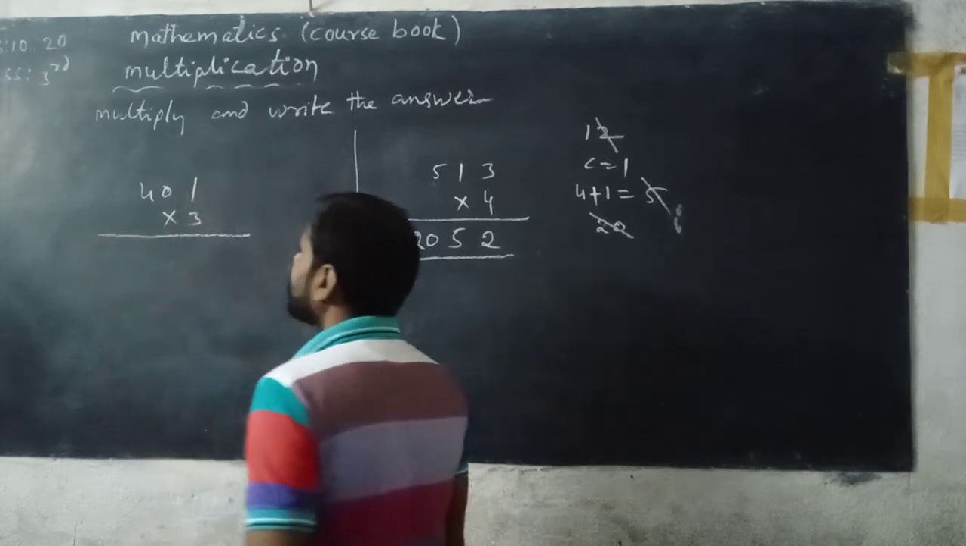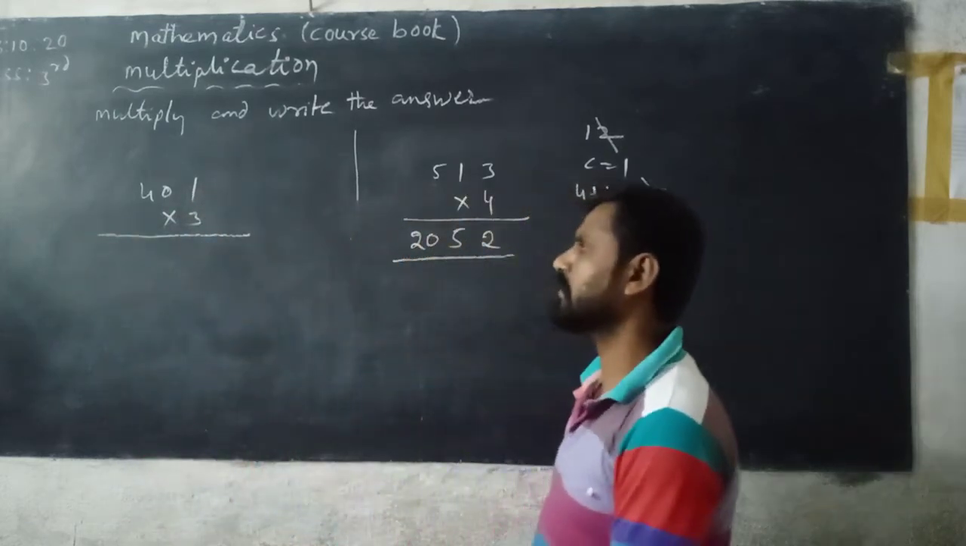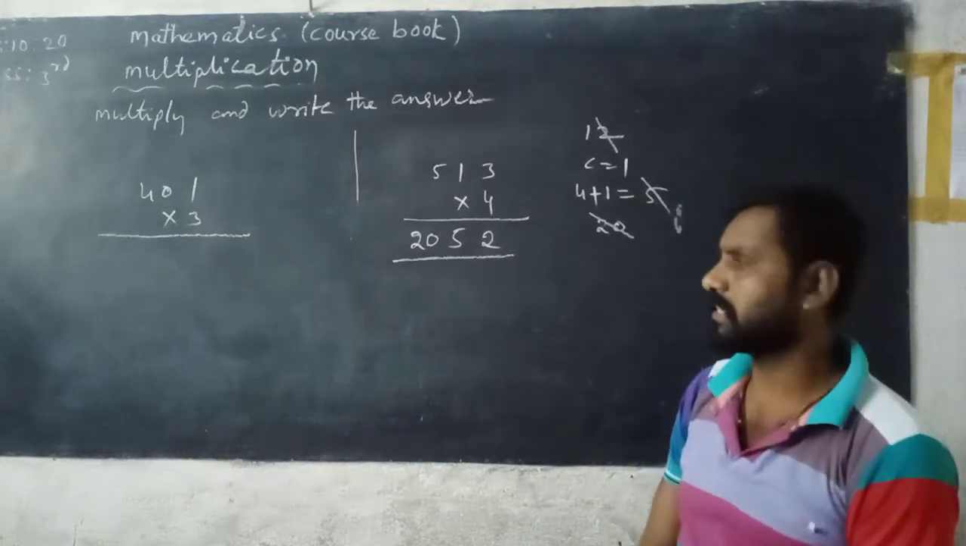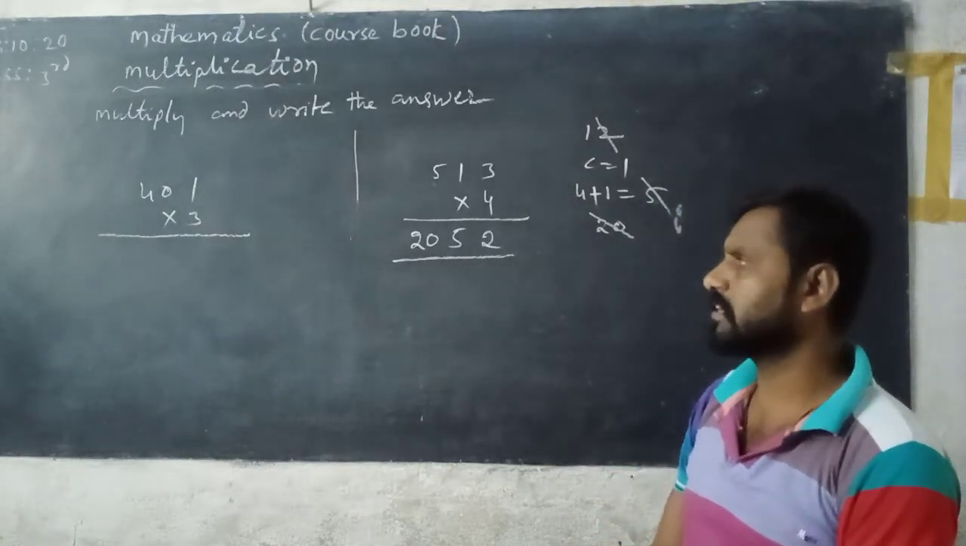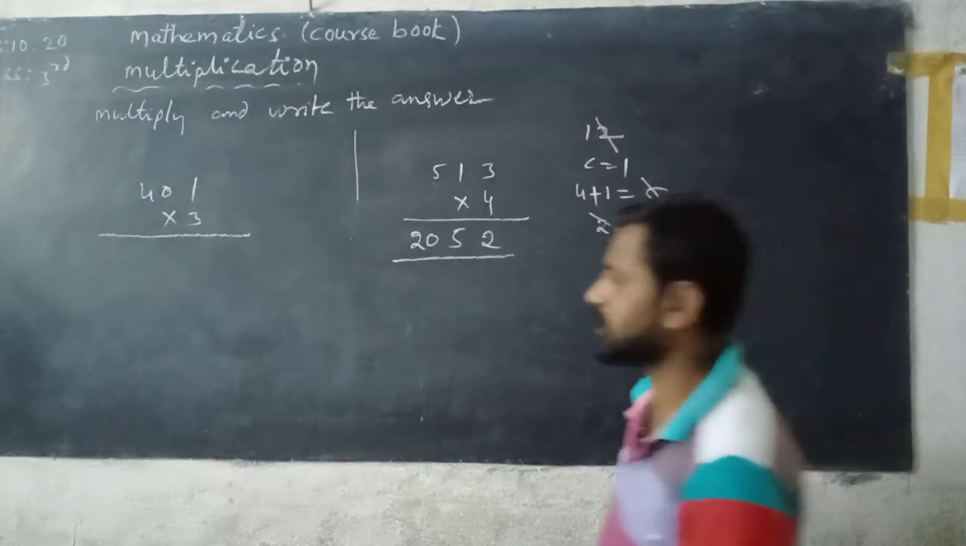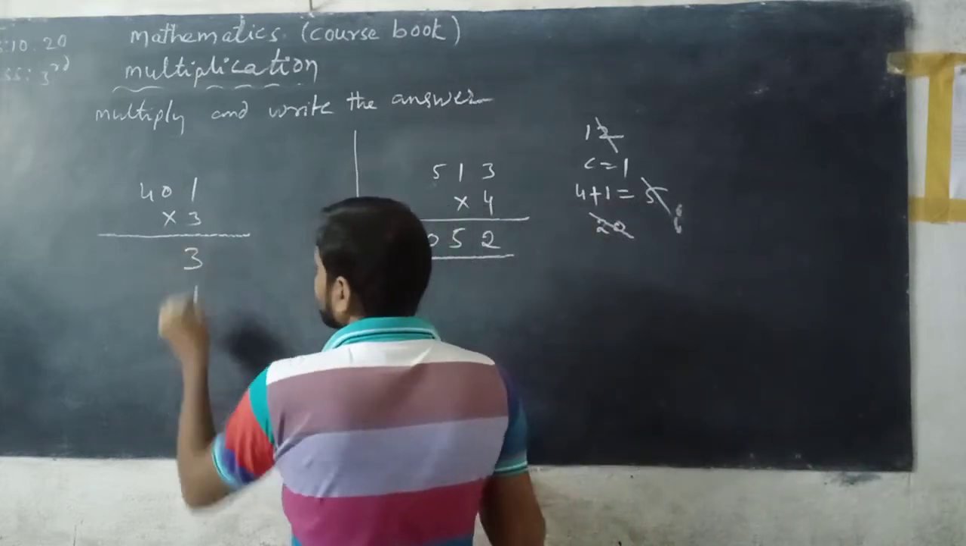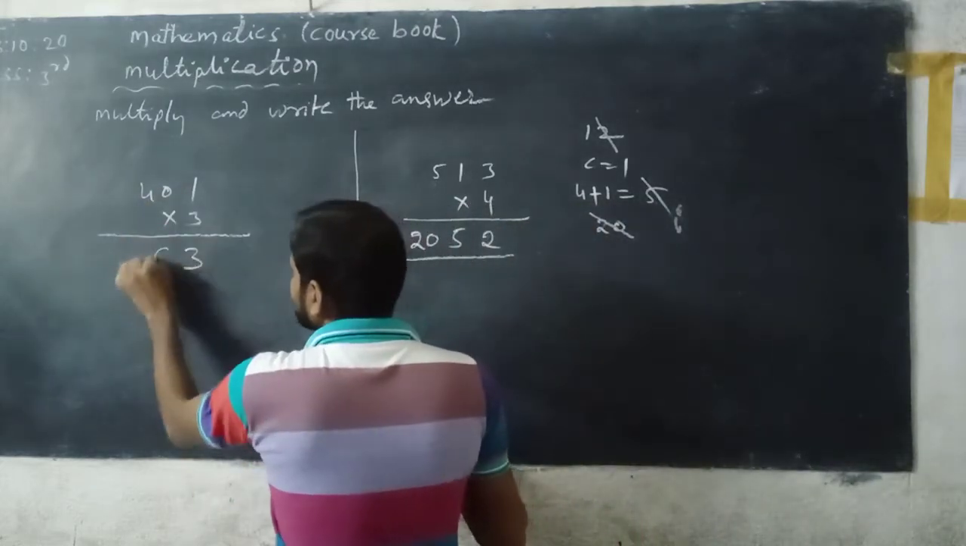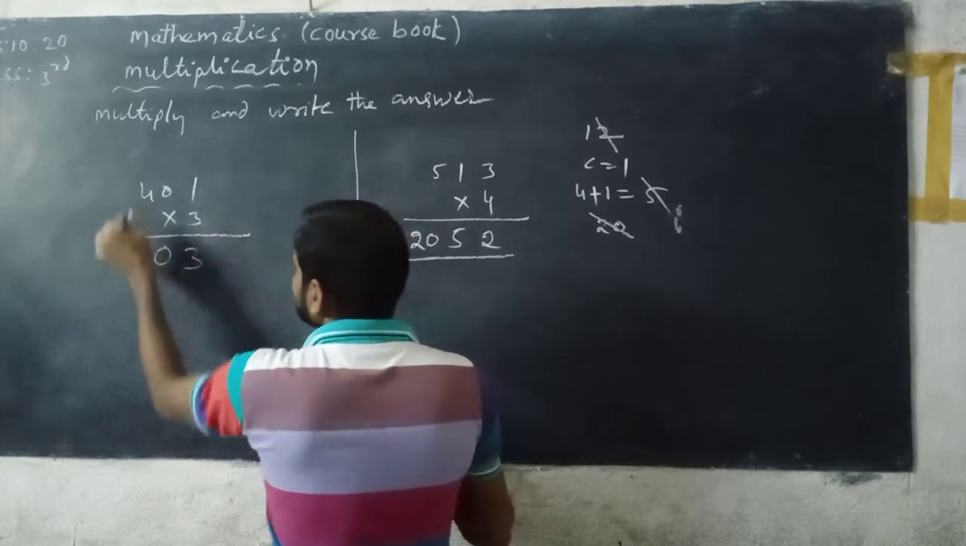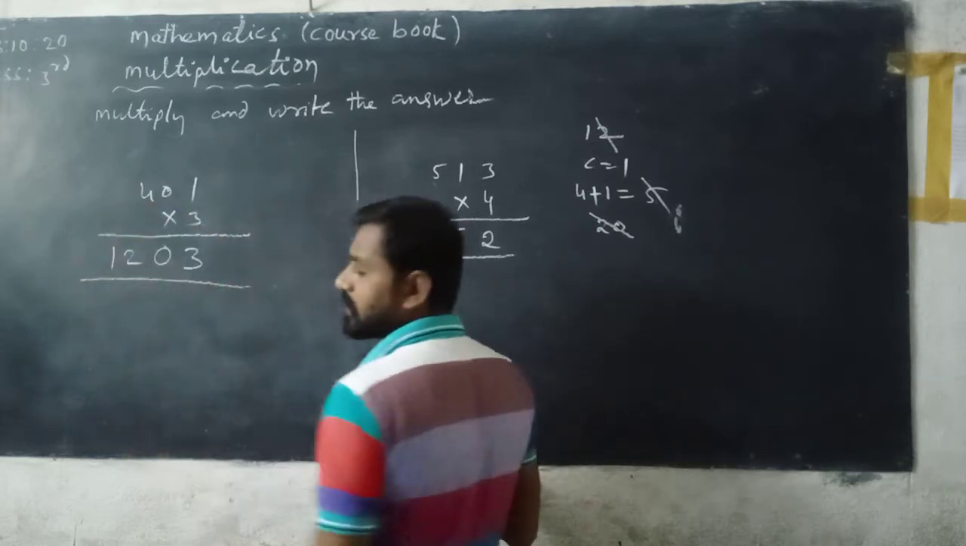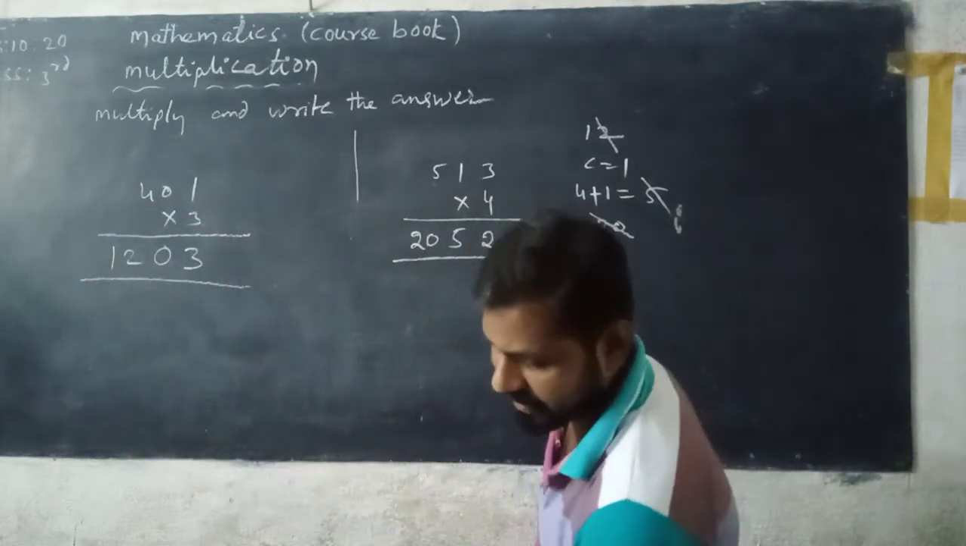See, 401 is multiplied with 3. First multiply the digit in the ones place, that is 1. 1 is multiplied with 3, so you can read the 3 table. 3 1s are 3. Next, 3 zeros are 0. 3 4s are 12. You can write directly 1200.